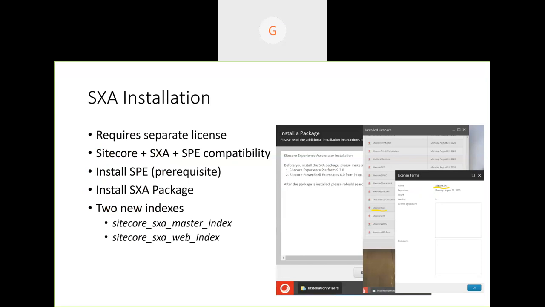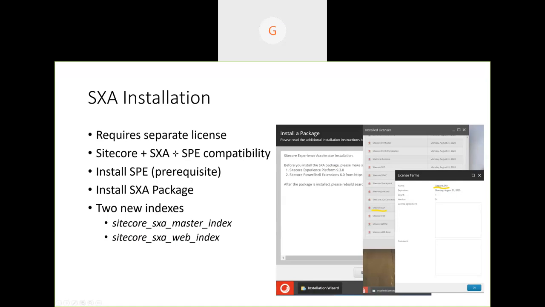The kb.sitecore.net already provides compatibility tables, showing which version supports which SXA version and which SPE version is needed. Whenever we want to install, we need to install SPE first on top of Sitecore, and also install the SXA package. As soon as you install the SXA package, we also get two new indexing configurations. If you are using Solr, obviously you need to create those two new indexes. If you are working with Azure Search, you can just use the configuration and rebuild the indexes.